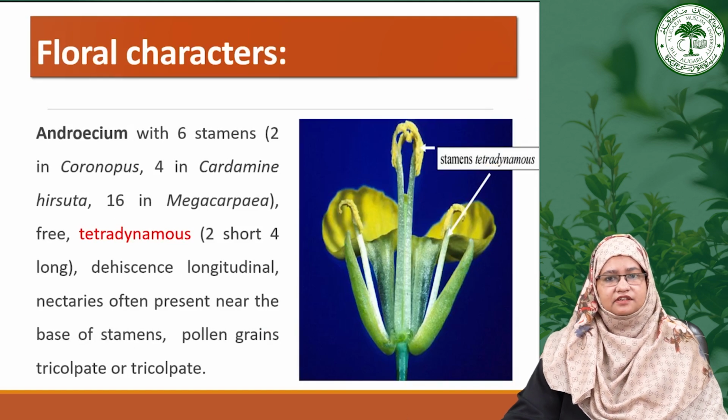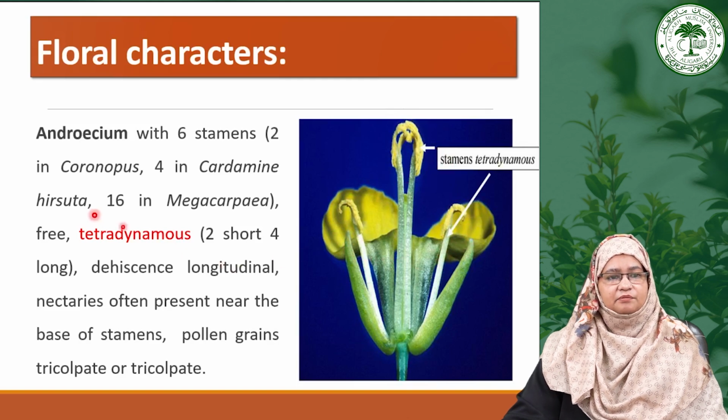This family showcases remarkable diversity. Generally, they have 6 stamens commonly present. These stamens are free and exhibit a tetradynamous arrangement, as we can see here. In the tetradynamous condition, the 4 stamens are larger, which are present in the inner whorl, while 2 stamens are smaller in size, which are present in the outer whorl.